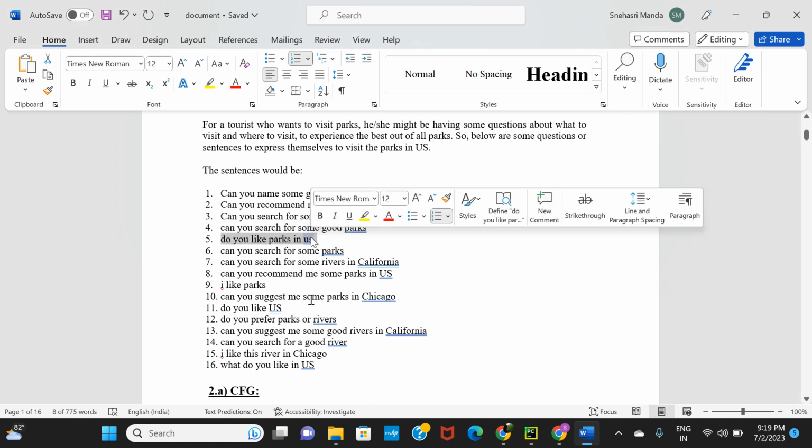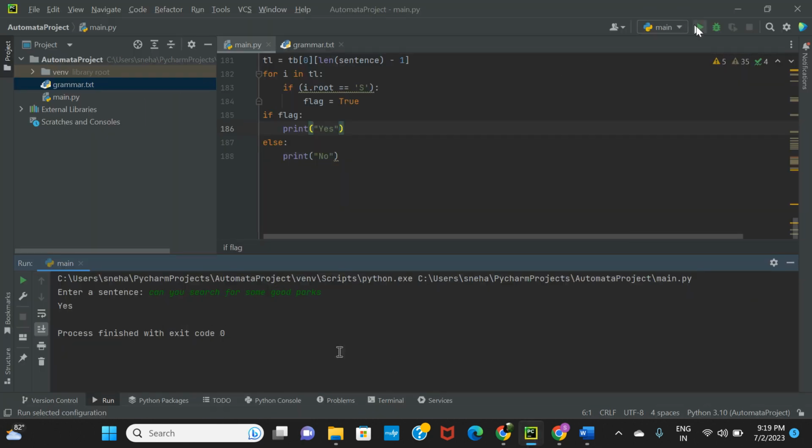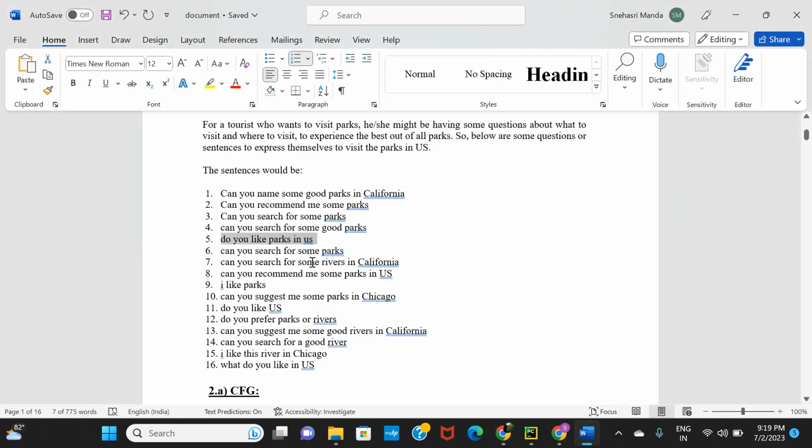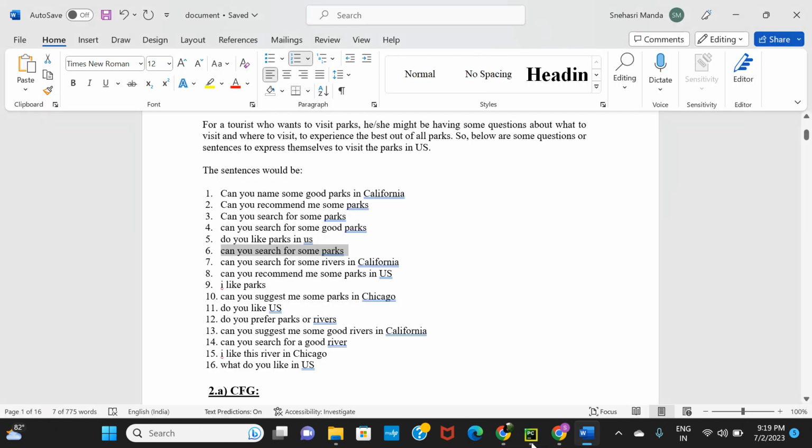And do you like parks in US? Yes, again a valid sentence. Can you search for some parks? Moving on to the next one. Yes, so it's a valid sentence again. Can you search for some rivers in California?